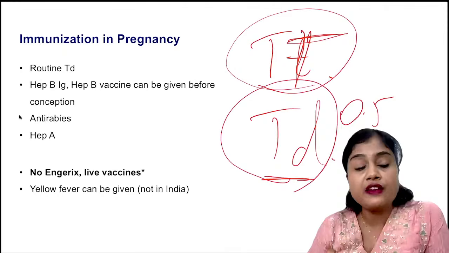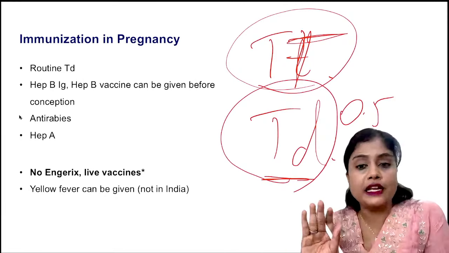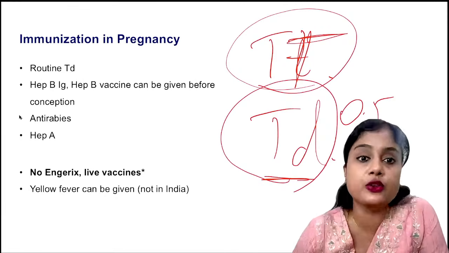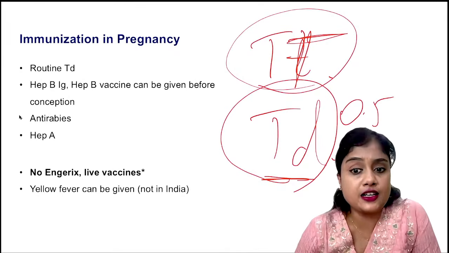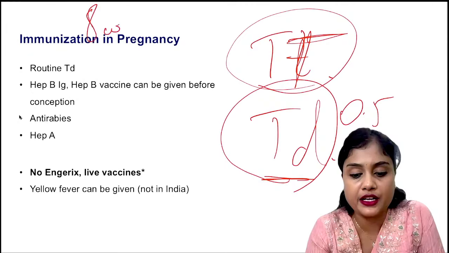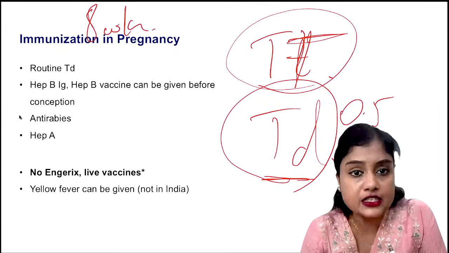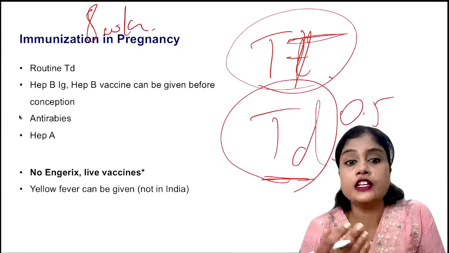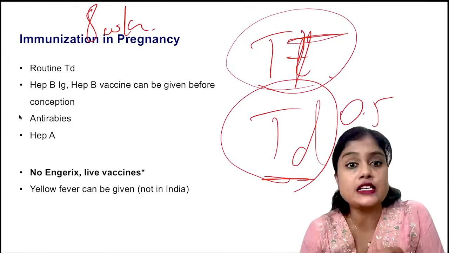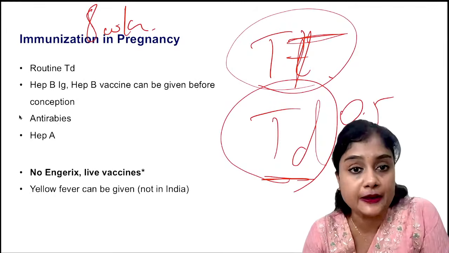And when do we give it? You should not say regular for everybody. Let me give you an example. Now they give you a question. Okay, a pregnant lady walks to you. She is, let us say, 8 weeks pregnant now. She has delivered a child who is right now 2 years old, and she has come for TT injection. So she'll ask you how many doses of TT should she take. Okay, this is her first question.